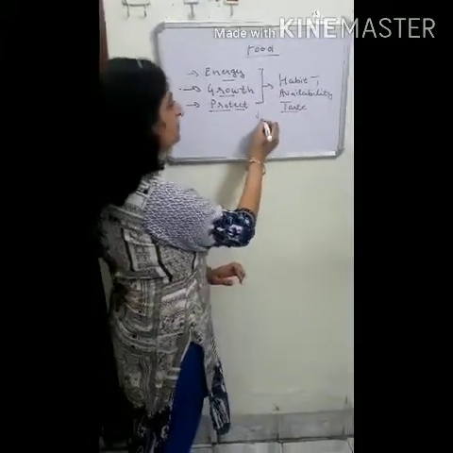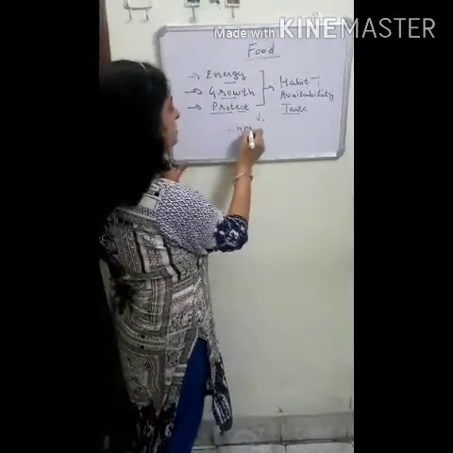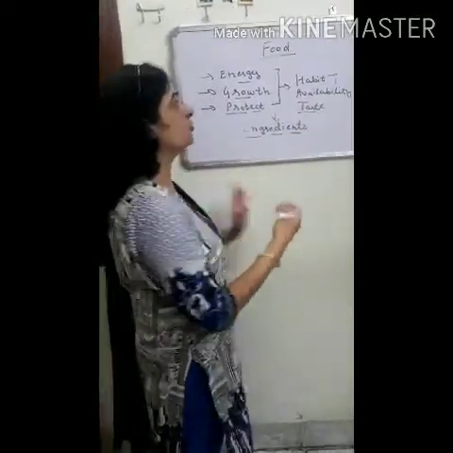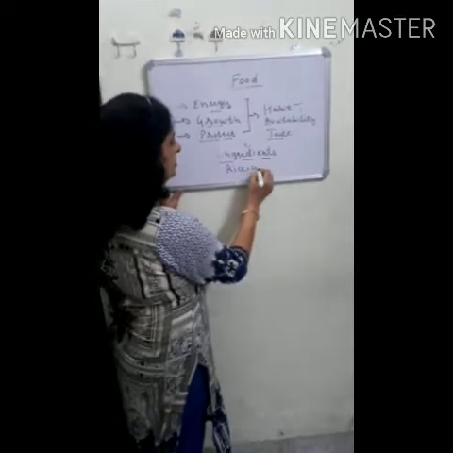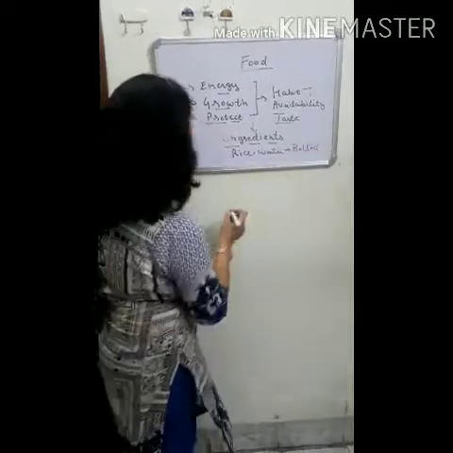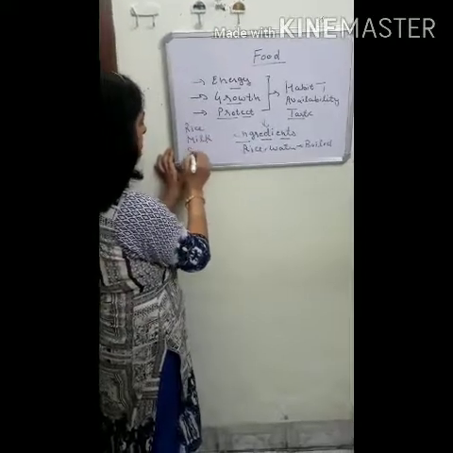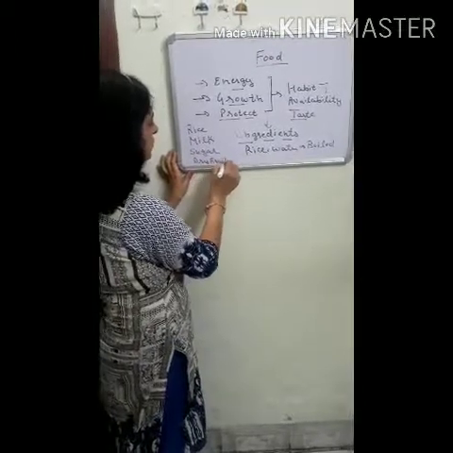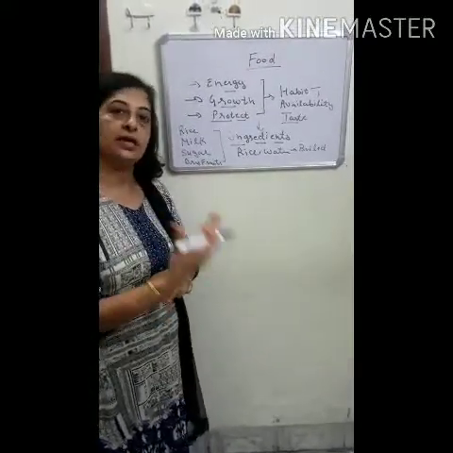To prepare any food item, we need ingredients. Ingredients means the material needed to prepare any dish. For example, rice and water are the ingredients of boiled rice. In the same way, rice, milk, sugar and dry fruits are the ingredients for making kheer. So to prepare any dish we need some ingredients.